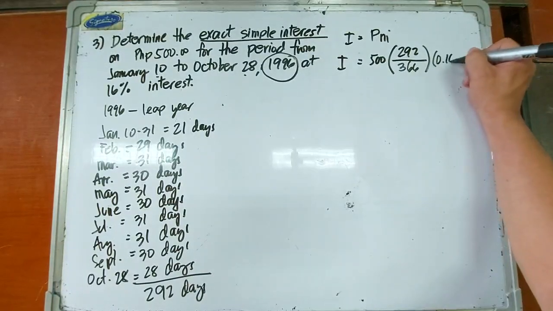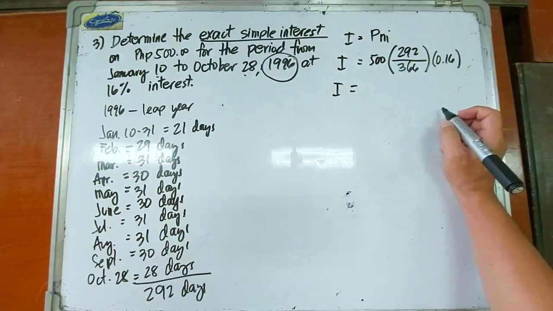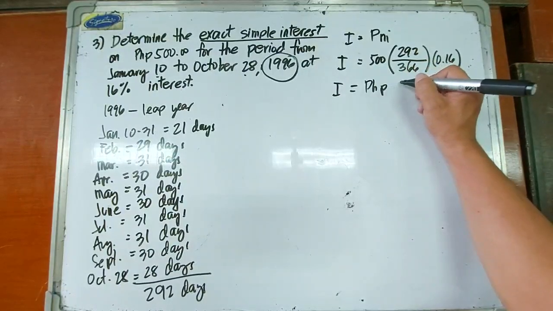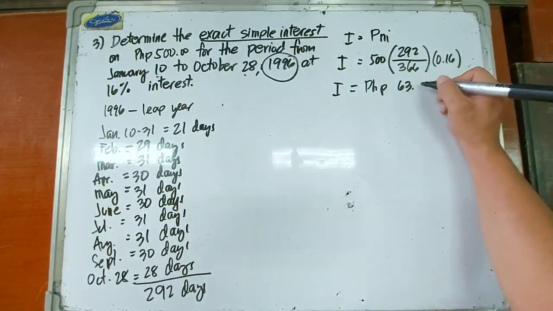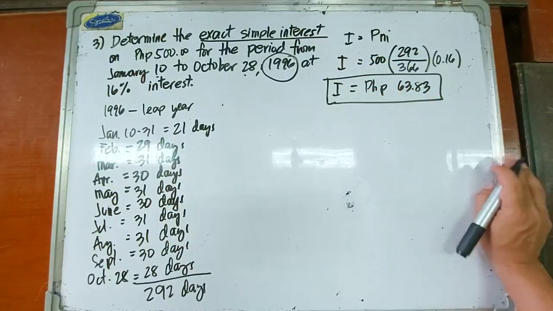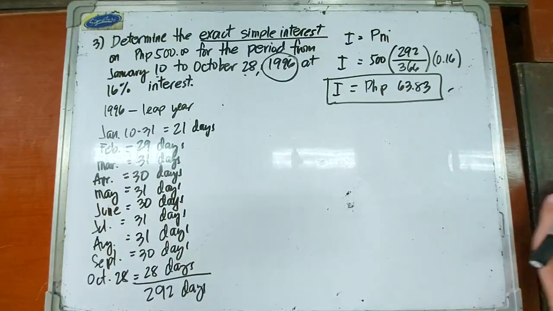So we have 0.16, or 16%. So we have an interest of 63.83 pesos for that particular period of time. Okay, our interest is 63.83 pesos.